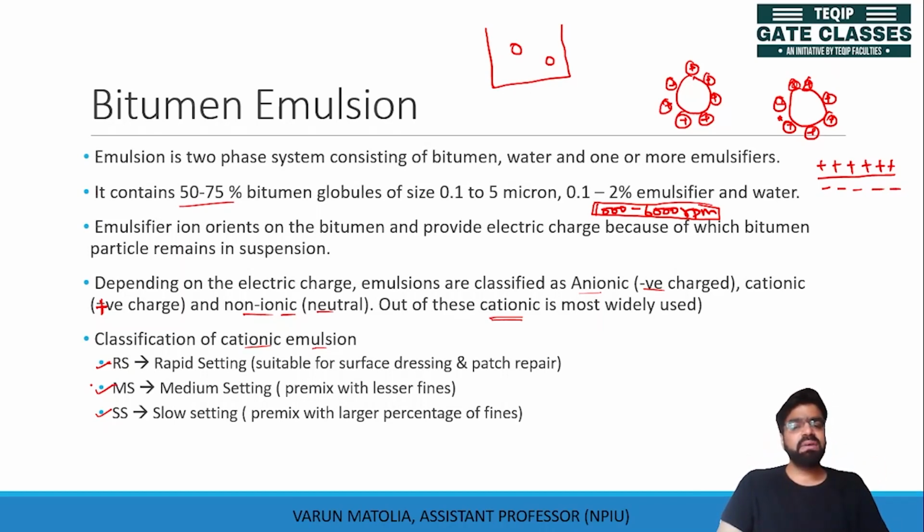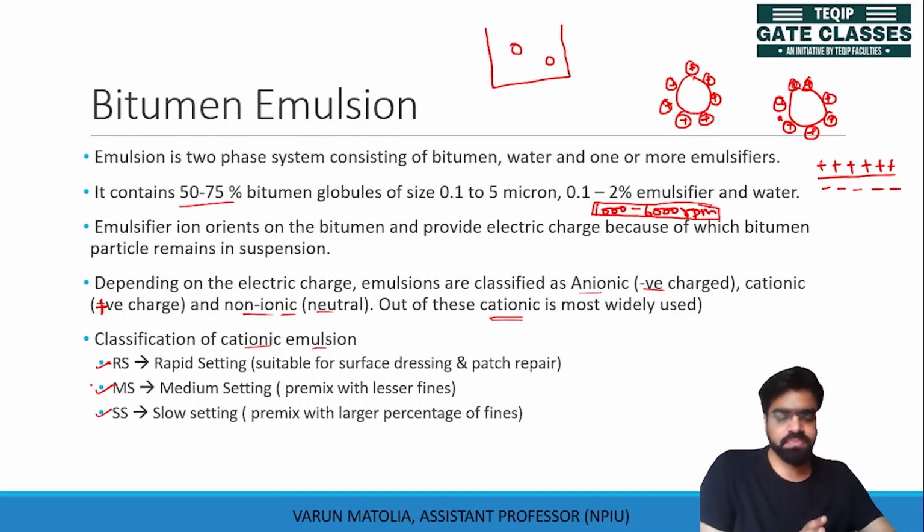Then medium setting is where premix is used with lesser fines, and slow setting is where premix is used. Premix means you mix it beforehand with larger particles. So these are the locations where emulsion can be used. The emulsion is not environmentally hazardous. This can be used with less restrictions.